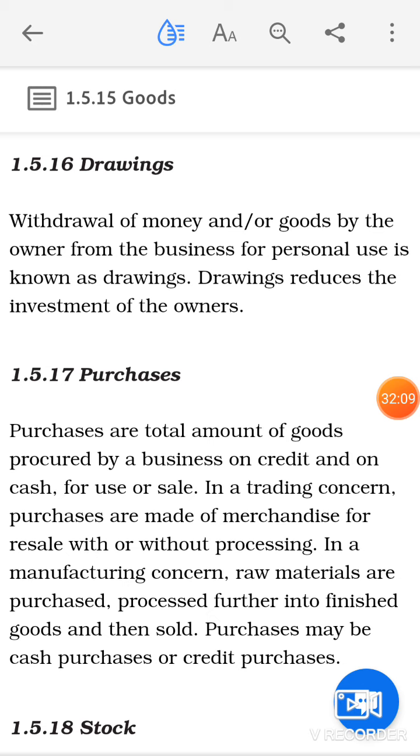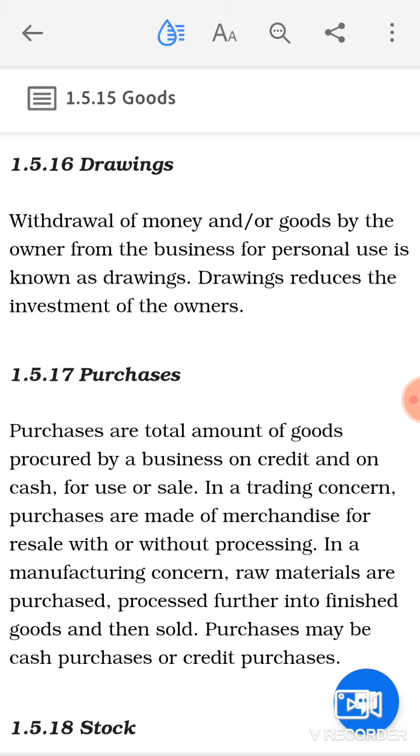The next is your drawings. Withdrawal of money and or goods by the owner from the business for personal use is known as drawings. If any goods or any article, cash or anything is withdrawn by the owner from the business for his or her personal use, then that particular amount will be known as the drawings of the individual.